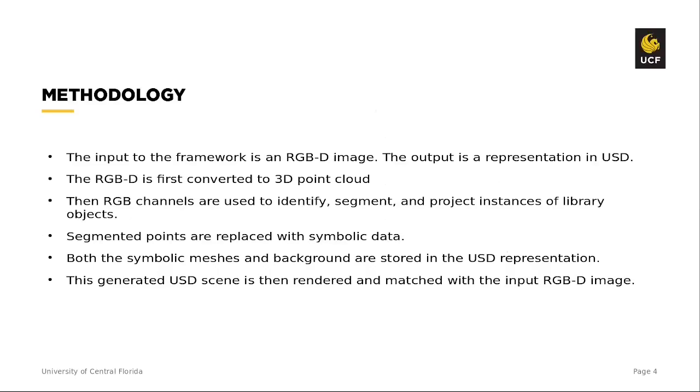The input to the framework is an RGBD image. The output is a representation in USD format. The RGBD is first converted to 3D point cloud representation. Then, RGB channels are used to identify, segment, and project instances of library objects onto the point cloud. Segmented points in the point cloud are replaced with 3D symbolic mesh data by accurately predicting the rotation, translation, and other properties of the object. Both the object meshes and background point cloud are stored in USD representation. This generated USD scene is then rendered and matched with the input RGBD image for quantitative analysis.